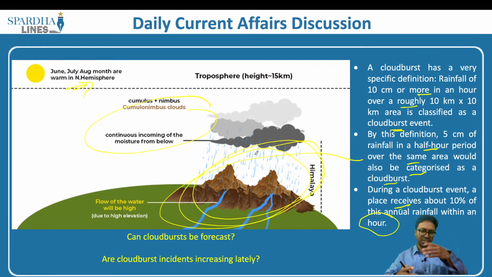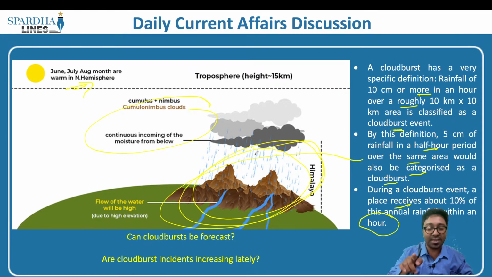That is because we still do not have enough resources, and we do not have advancement in the technology which is able to predict a cloudburst at a particular time in that specific region. So they would be able to say that we have rainfall in so and so region. This can be low, it can be high, it can also be very high, and so on and so forth. But will they be able to predict precisely that a cloudburst is going to happen in that particular region? The answer is a clear cut no.